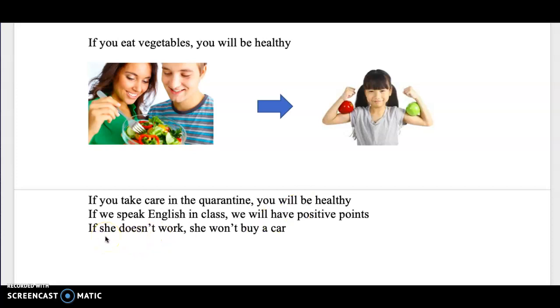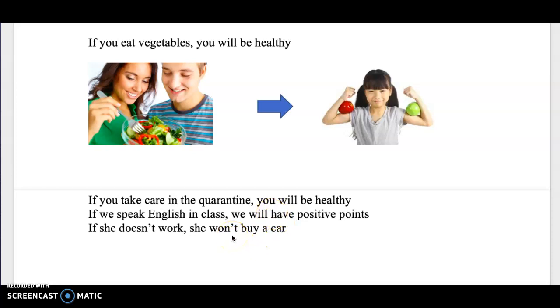Very good. Let's continue. If she doesn't work, she won't buy a car. Si ella no trabaja, ella no comprará un carro. So the negative form for will is won't.